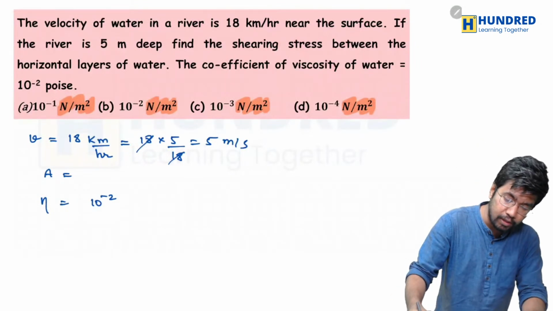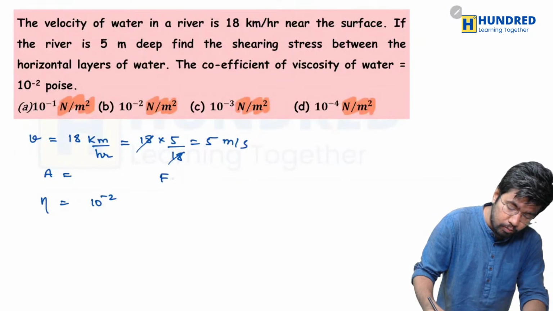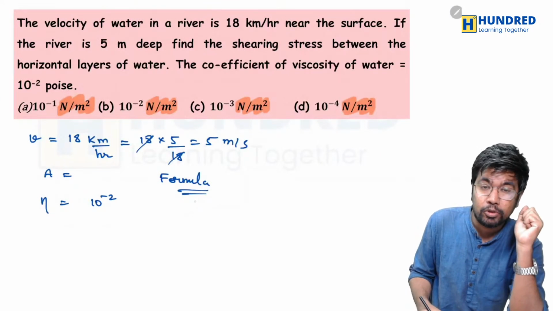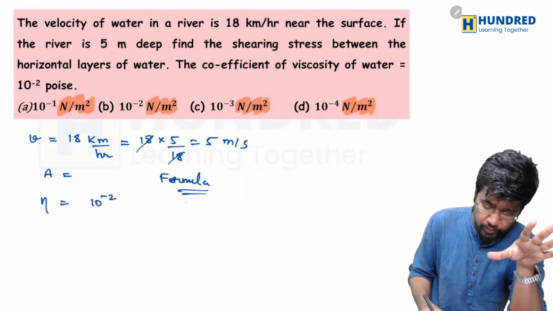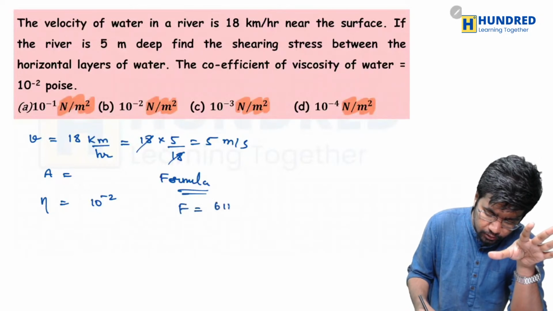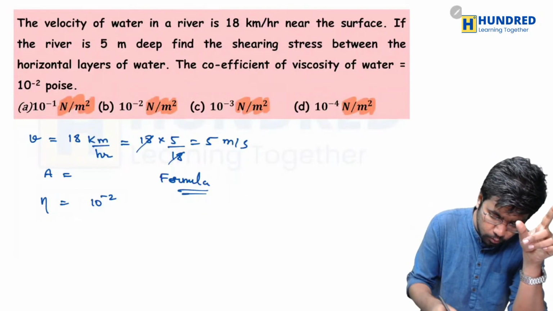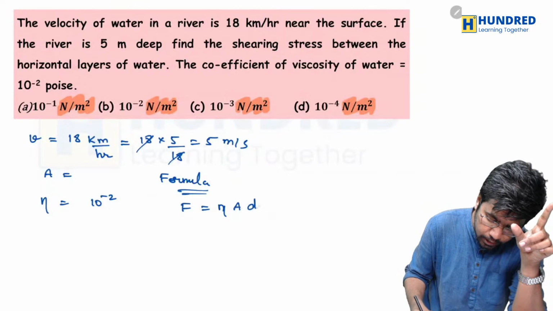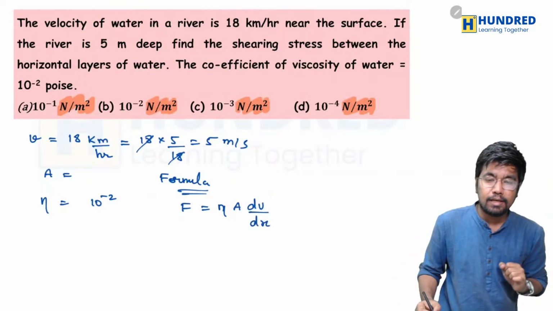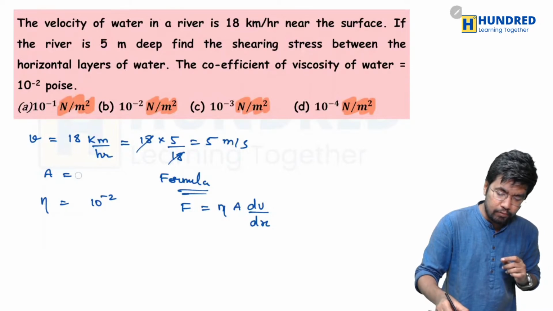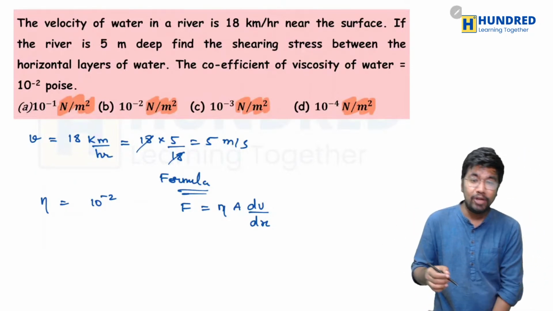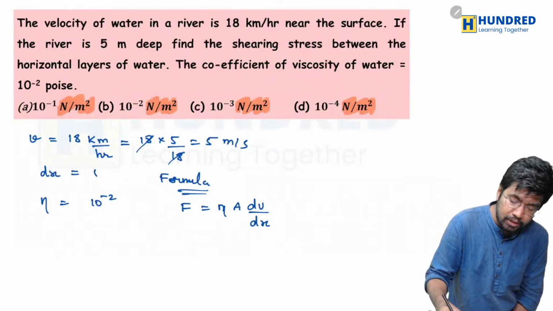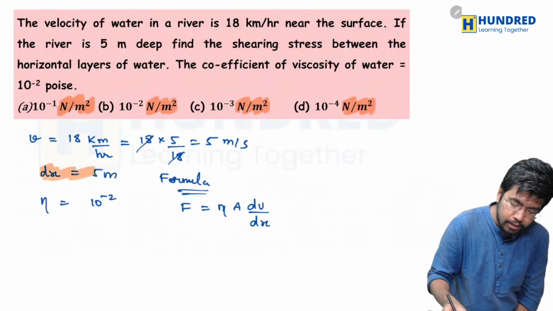So all we have to do is substitute it in the formula. Which formula should I substitute, sir? Well, we have to substitute it in the viscous force formula. The force should be equal to eta into A into dV divided by dx. Sir, but I do not know certain values here. For example, they have not given the value of area, and they have given the deepness, that is how much deep it is, 5 meters, so it is the value of dx.